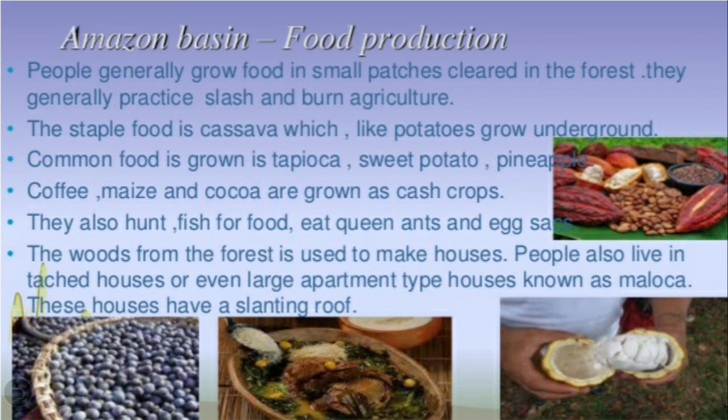They have slanting roofs so that the water doesn't collect. As we have seen, this area gets rainfall almost every day. So they have a slanting roof so that the water doesn't collect on the roofs. As the roof is slanting, the water will flow down to the ground. So that's why they have a slanting roof.